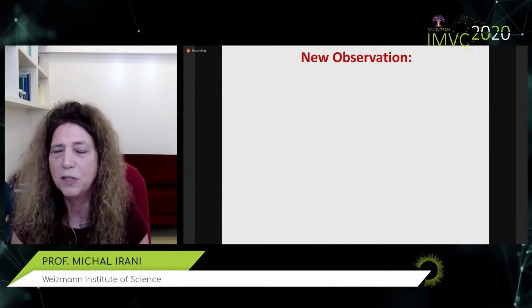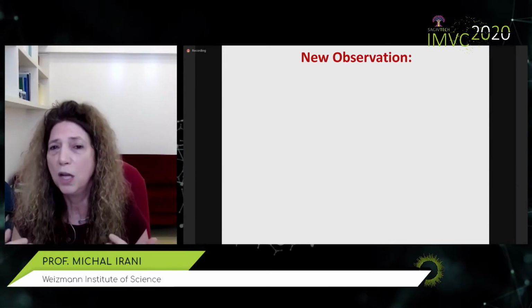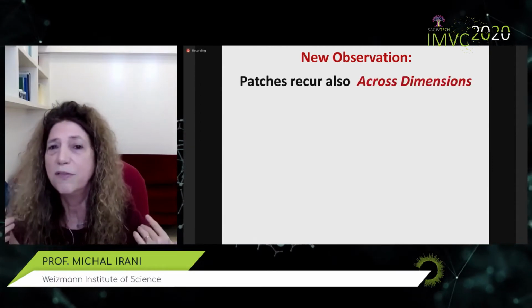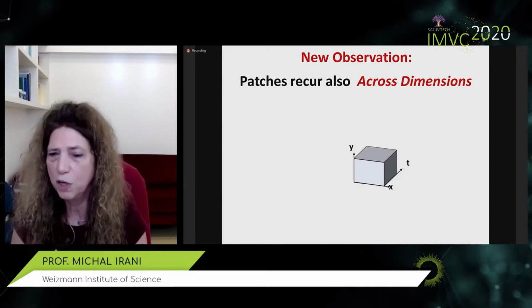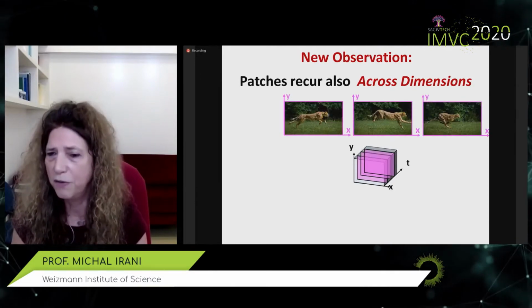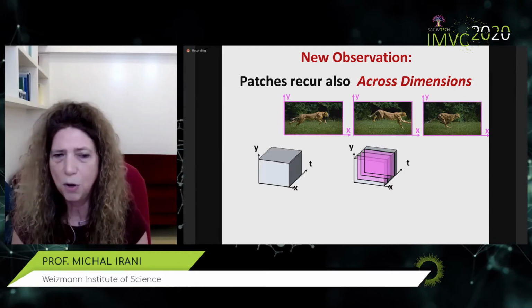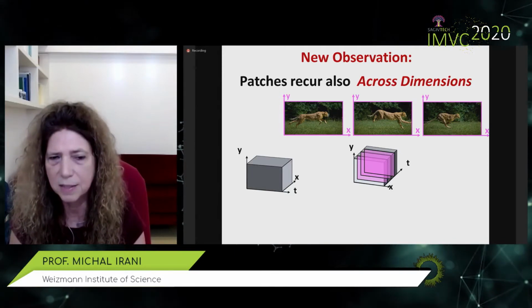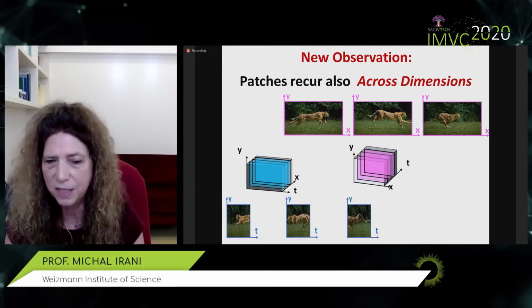Another very useful augmentation is based on our new observation that space-time patches in video recur not only across different spatial temporal scales of the video, they also recur across different dimensions of the video. What do I mean by that? Well, here's the space-time volume of the video, x, y, time. If we just take spatial slices of this volume, then we'll see the frames that we're all used to seeing. But if we now take this volume and rotate it such that one of the spatial axes coincides with the temporal axis, and now take slices of this, we will now see space-time slices of the video.